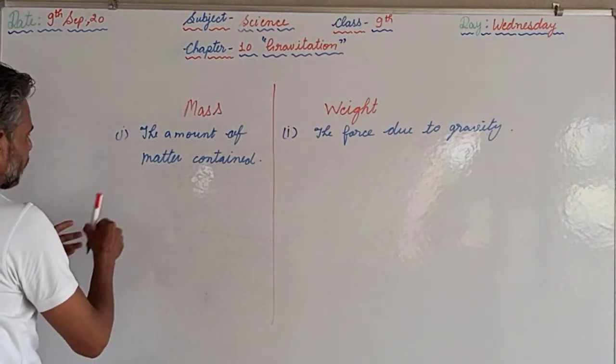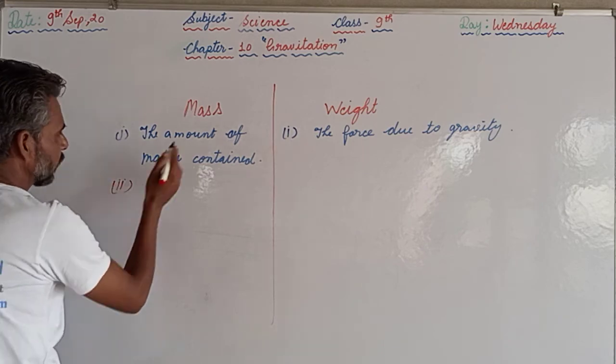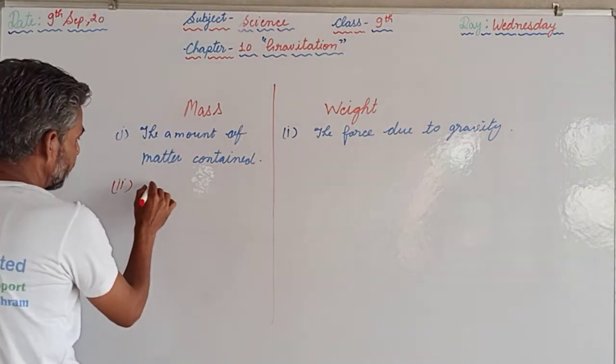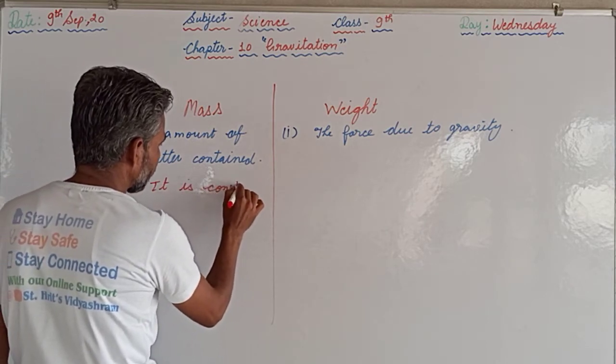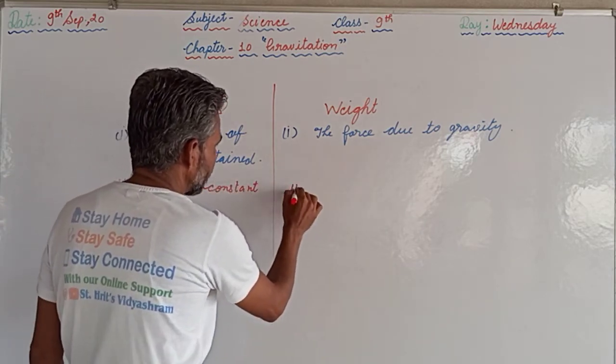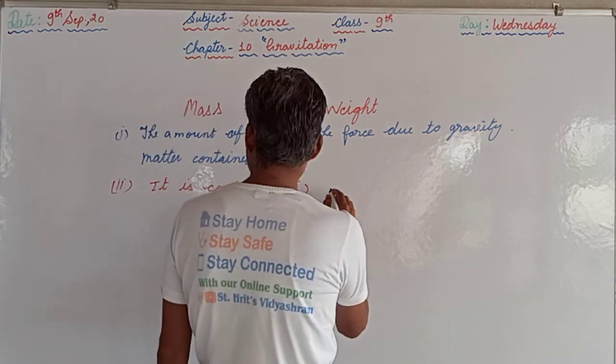And the second thing we can write: the mass is constant. Here we can write: weight is not constant.